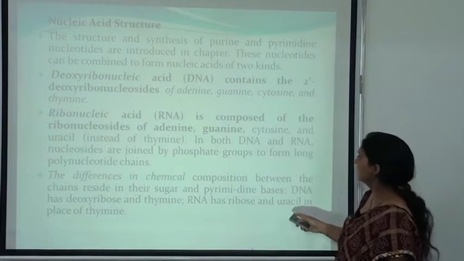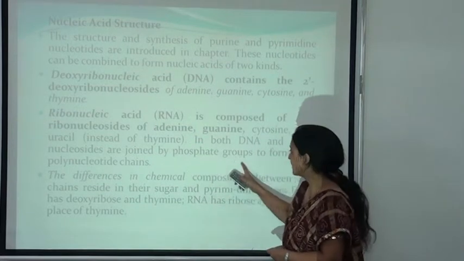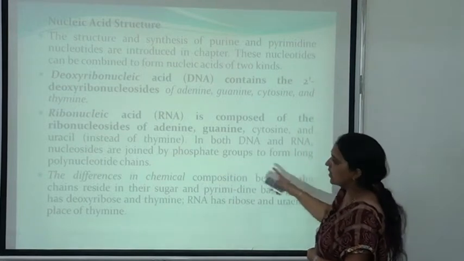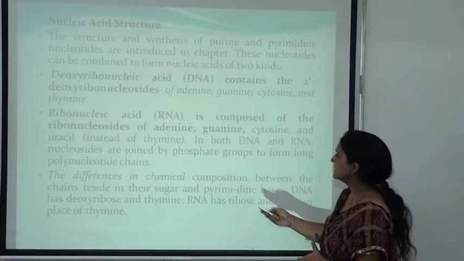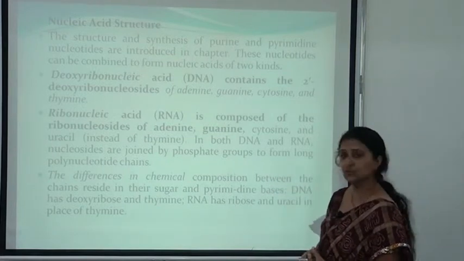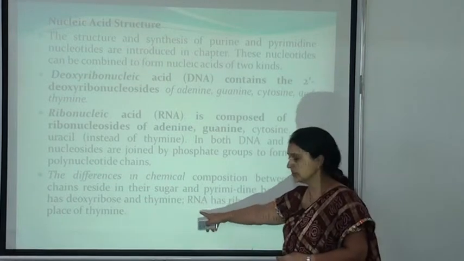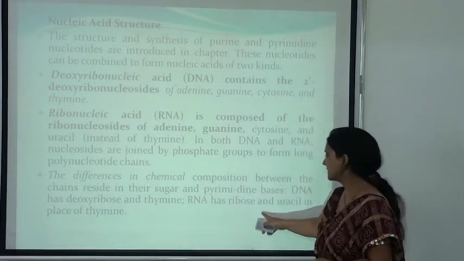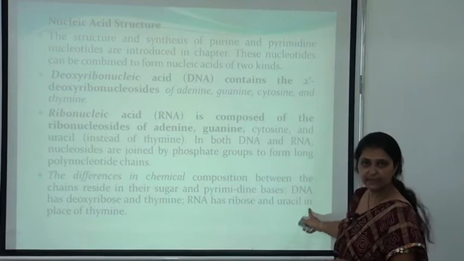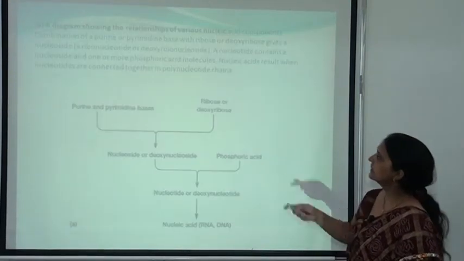So, in both DNA and RNA, nucleosides are joined by the phosphate groups to form the long polynucleotide chain. The difference in chemical composition between the chains resides in their sugar and the pyrimidine bases. DNA has deoxyribose and thymine, and RNA has ribose and uracil in place of thymine. This is the basic difference between the DNA and the RNA.